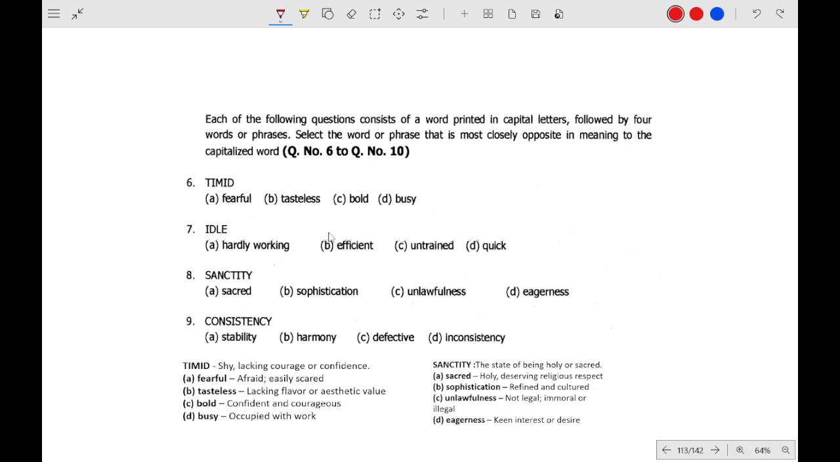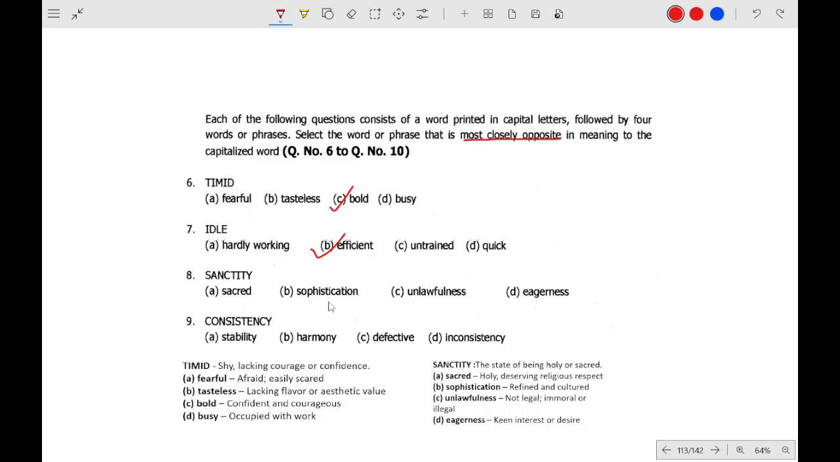Timid, that means bold. Timid is something which is shy, lacking courage. Idle, that means someone who is not working. So its opposite will be, remember we have to find the most closely opposite, efficient. Sanctity means the state of being holy or sacred.